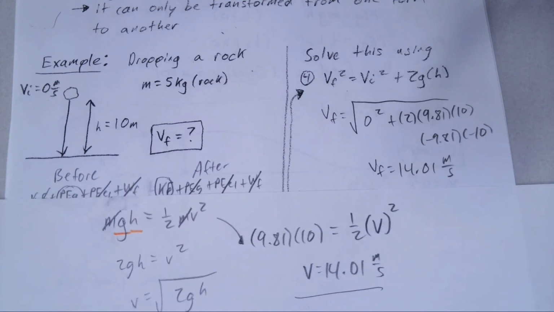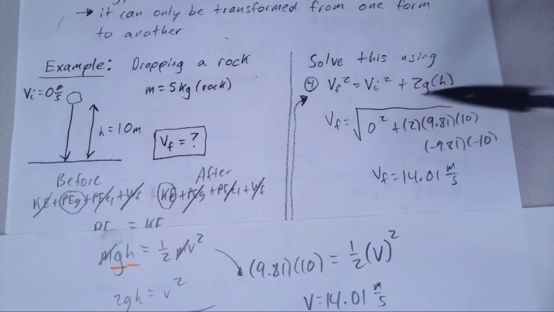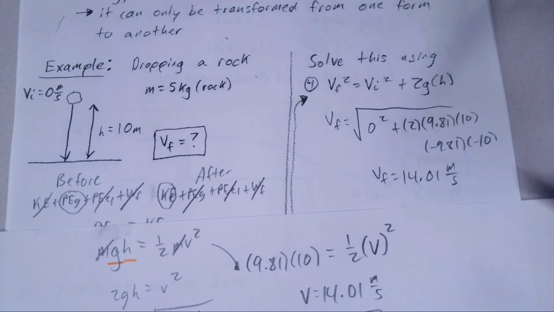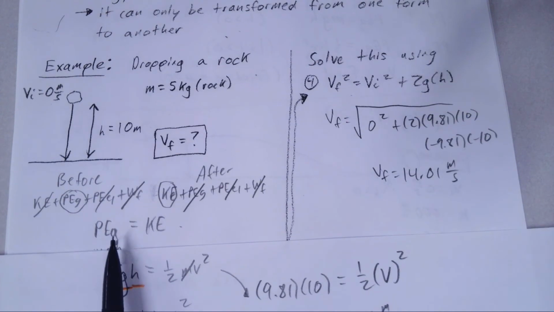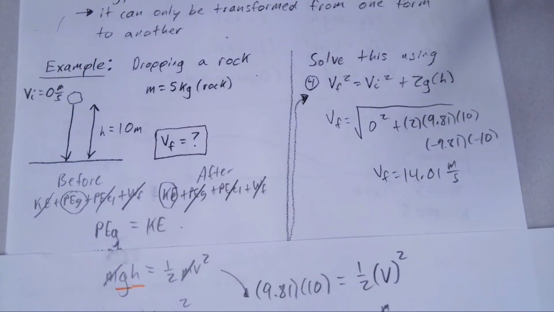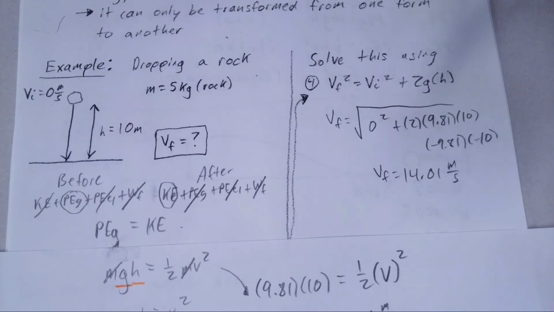So you may be saying, well, why in the world are we learning this method over here if we already have the kinematics? Well, this is just one scenario. The only reason we were able to use this is because we had one specific type of energy going to one specific type of energy here. We're going to look at some more later on, where we're going to have many transformations.